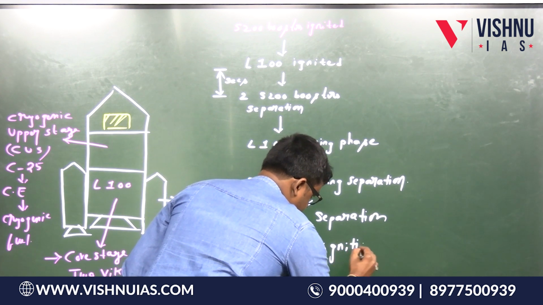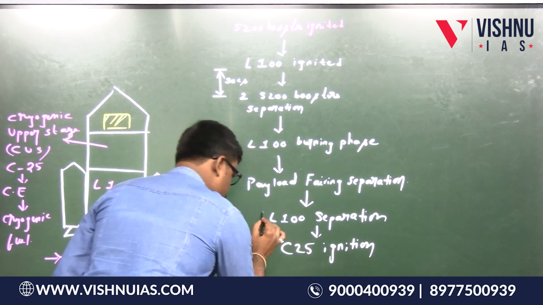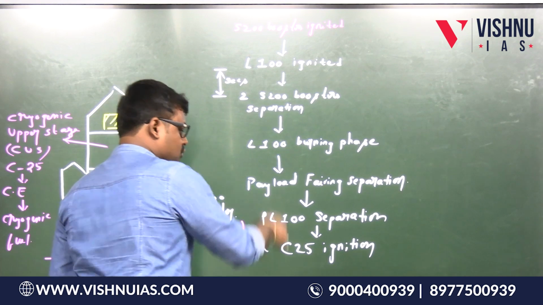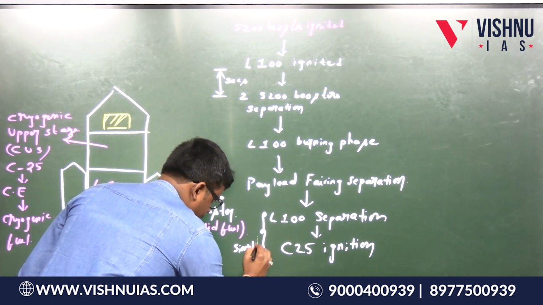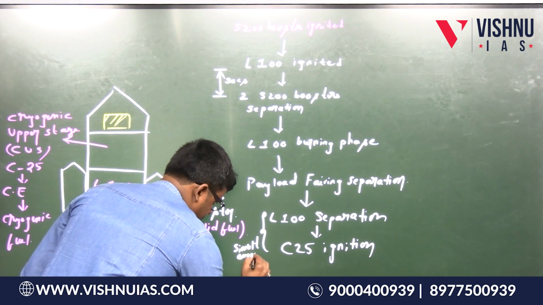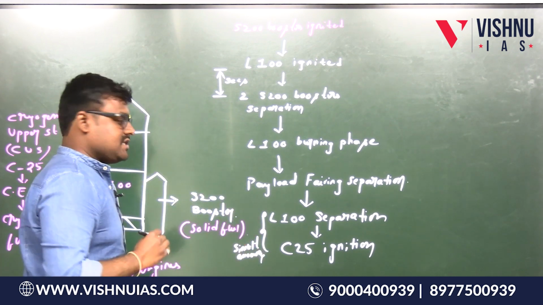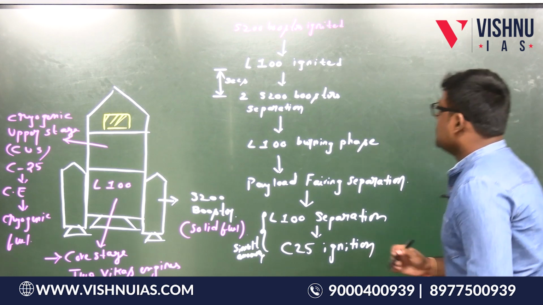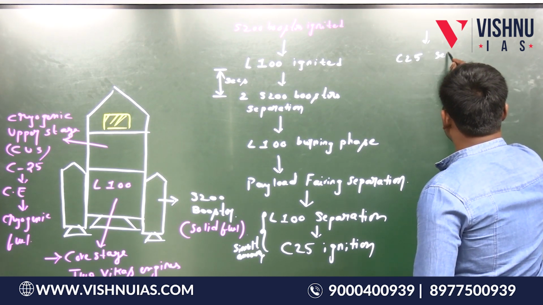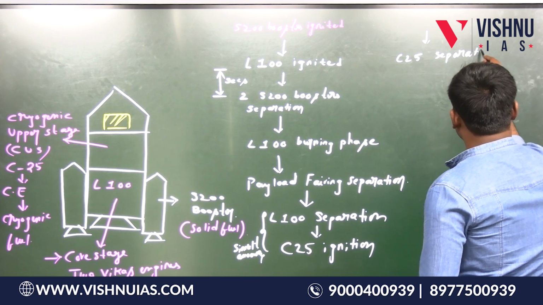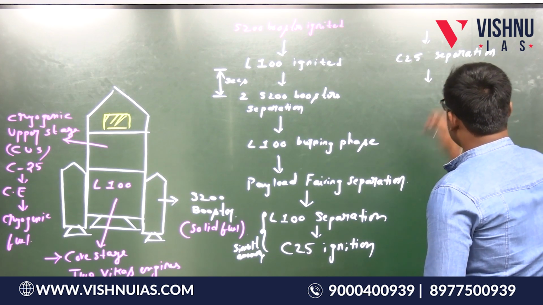These two happen almost simultaneously. After that, C25 separation.